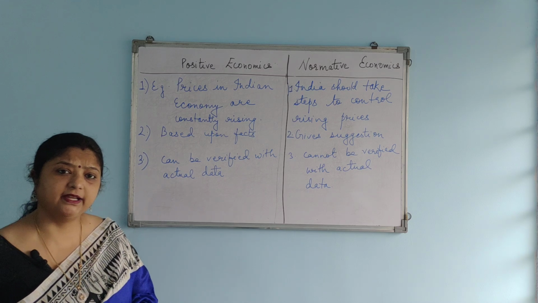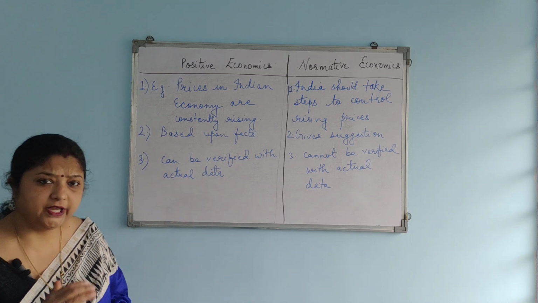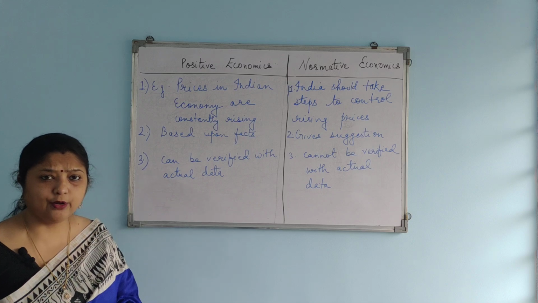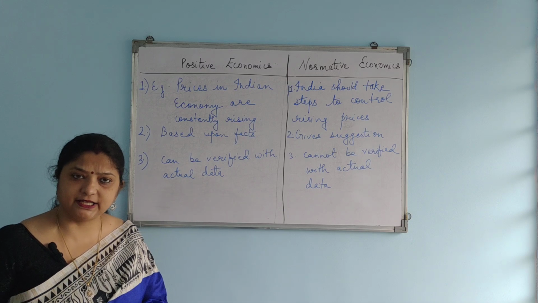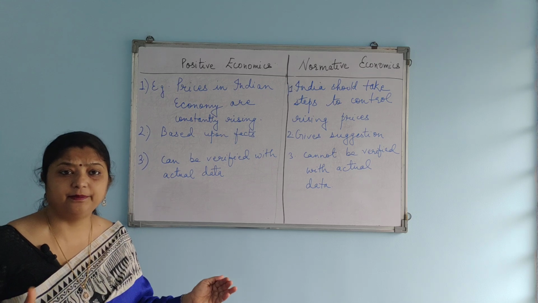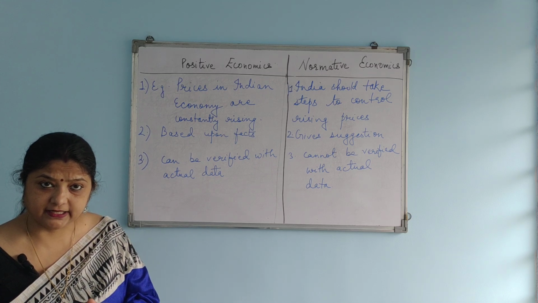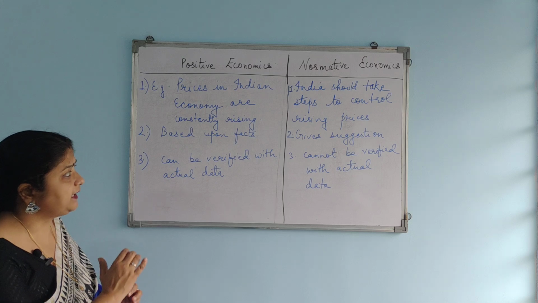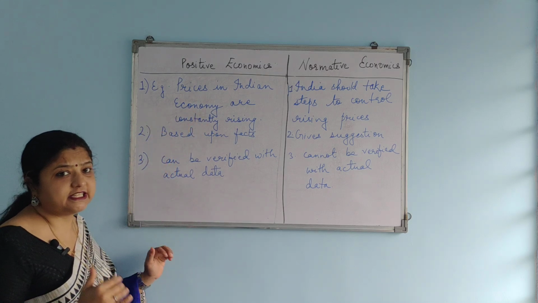Now the cost of the Wagon is 6 lakh. So after observing the prices of various commodities, various goods, we can see how prices are constantly rising. Okay, so we can see that these are positive statements.